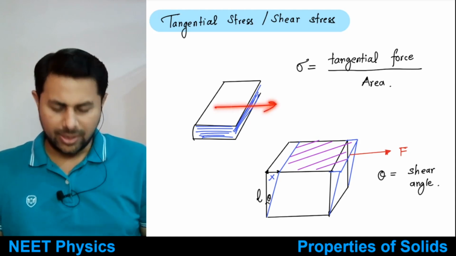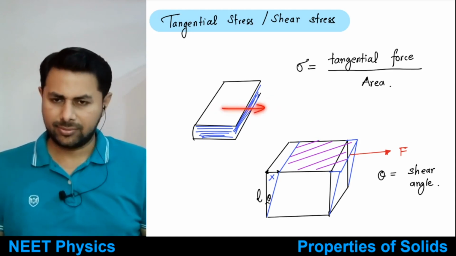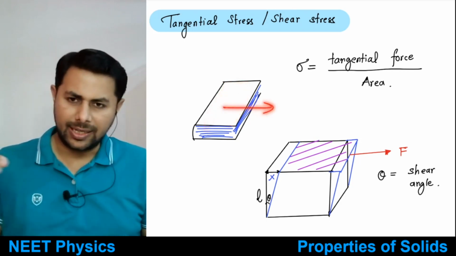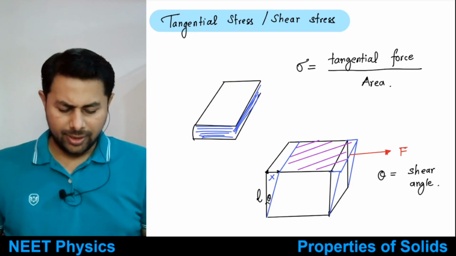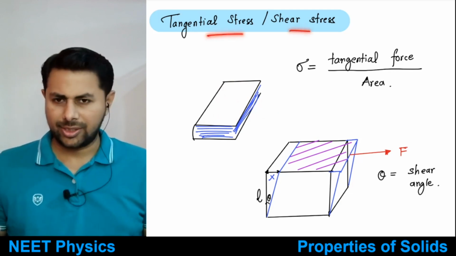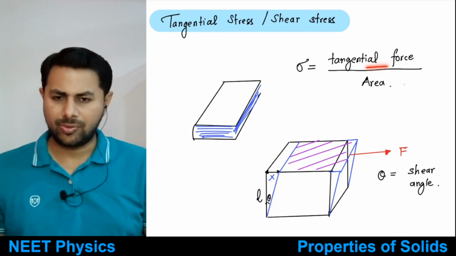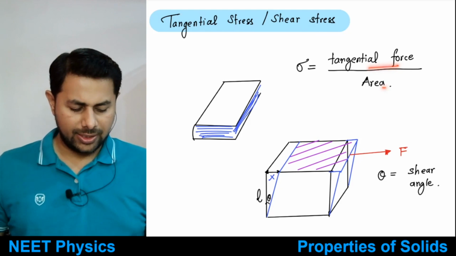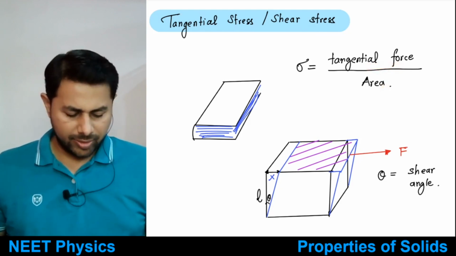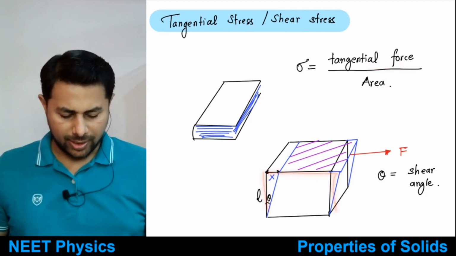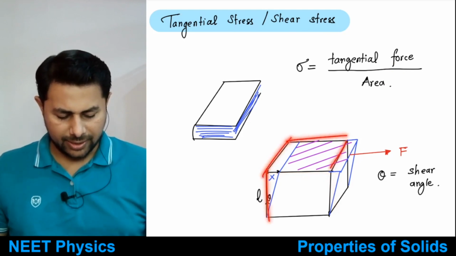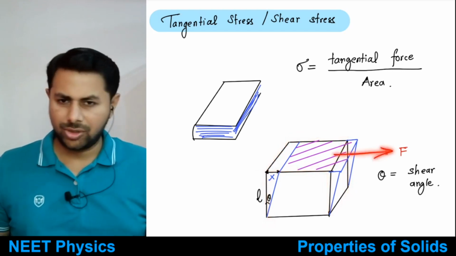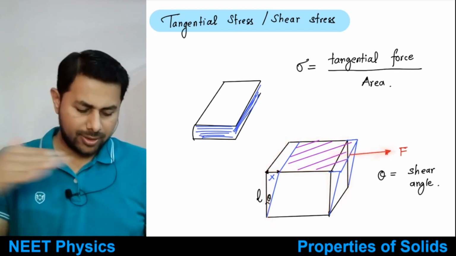So this force is along the tangent to the area, right? Suppose you are exerting force on this top area, but you are exerting that force tangentially. So it is called tangential stress, or shear stress. Shear stress is tangential force per unit area. It is just tangential force per unit area, right? So now suppose this is some block. Earlier it was cubical like this, then you exert some tangential force on the top surface.